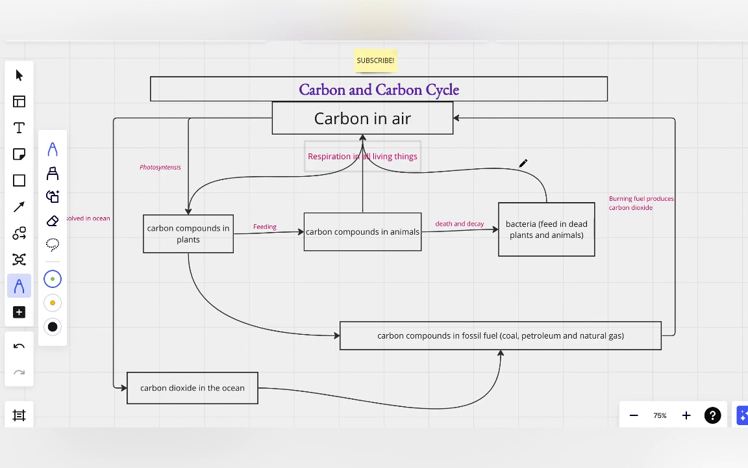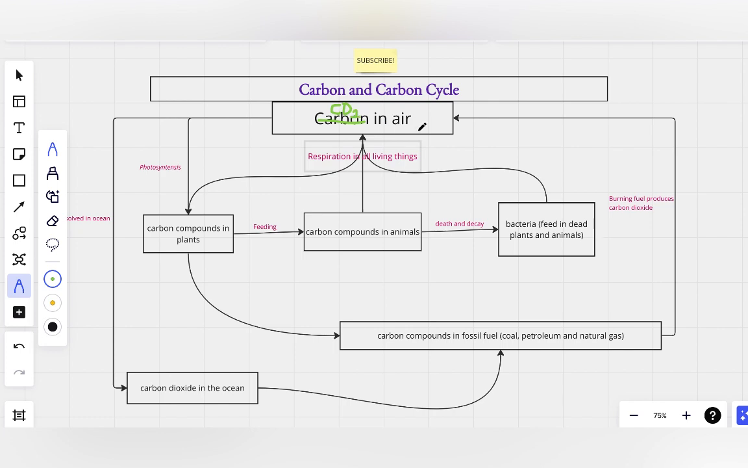Now, first and foremost, we see here carbon dioxide in the air, not carbon in the air. Carbon by itself is not in the air. We say carbon dioxide, CO2. So permit me to write CO2 here. Carbon dioxide is what is in the air.